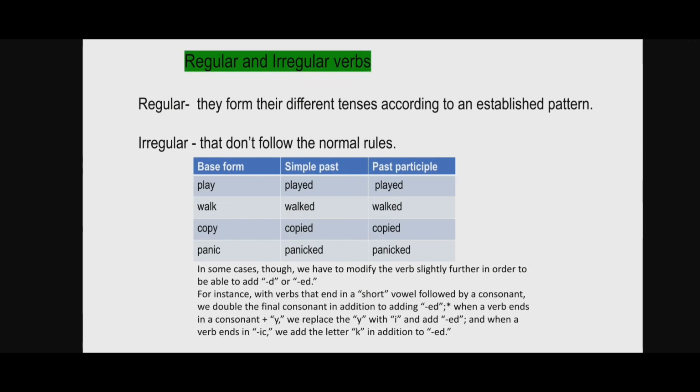Now, this is our last category, which is regular and irregular verbs. Regular verbs form their different tenses according to an established pattern, and irregular verbs do not follow the normal rules. For example, if the base form is play, the simple past becomes played and the past participle is also played. So here play is a regular verb. Then copy: remove y and add ied, copied, copied. So in panic, we add ked.